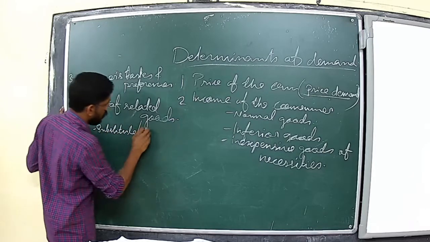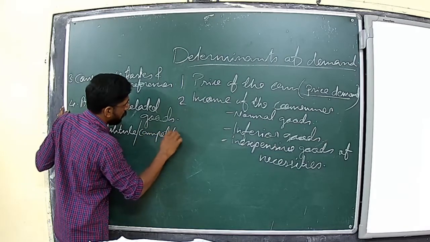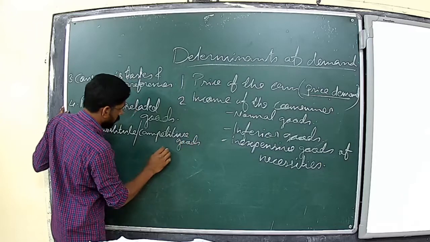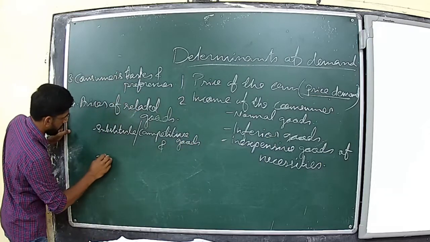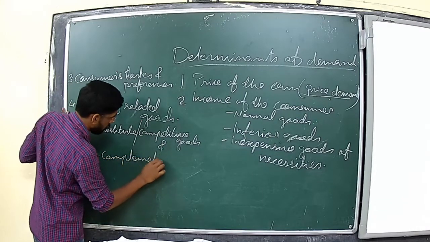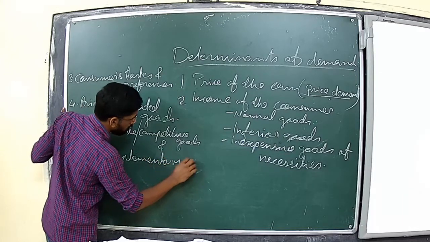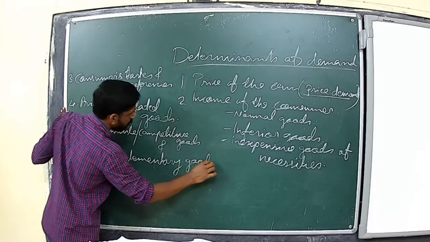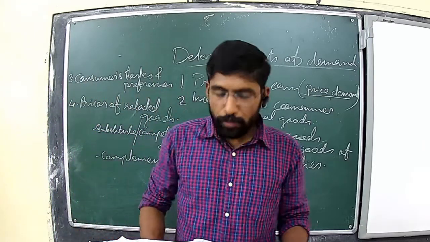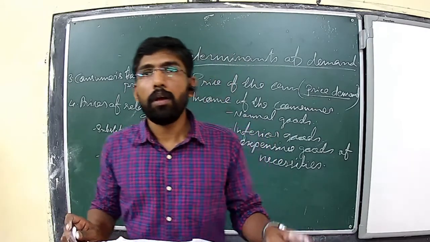First one is substitute goods or competitive goods, and second one is complementary goods.